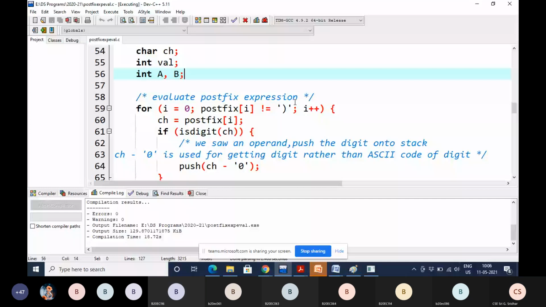Other values. What is that other value? Can anyone tell? ASCII value? Yes, ASCII value. Very good. If you are storing a digit within a character variable, don't think that it is syntactically wrong. It is correct, but it will not store the original digit 4 in CH. What it stores in CH is the ASCII value of the 4.